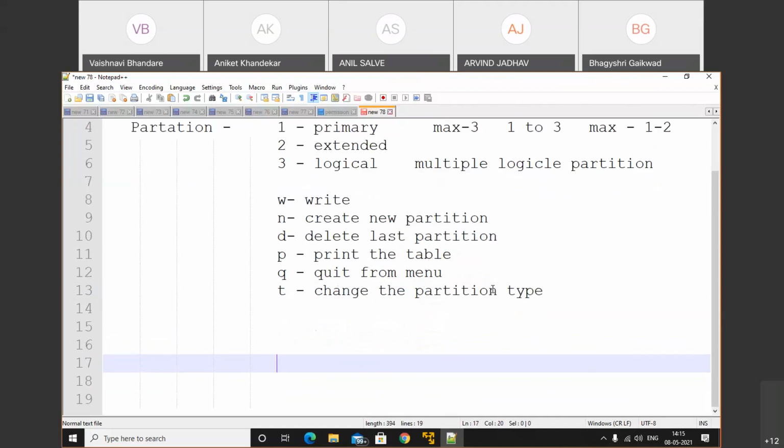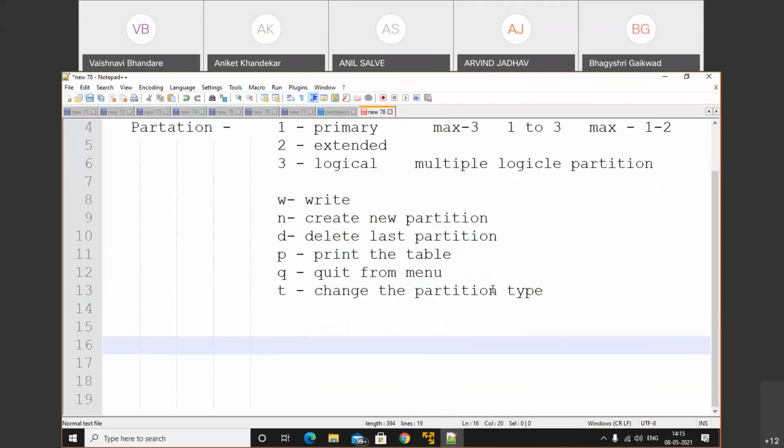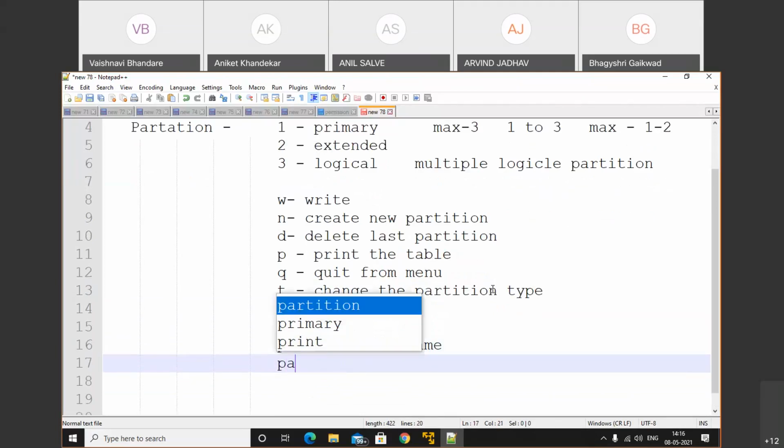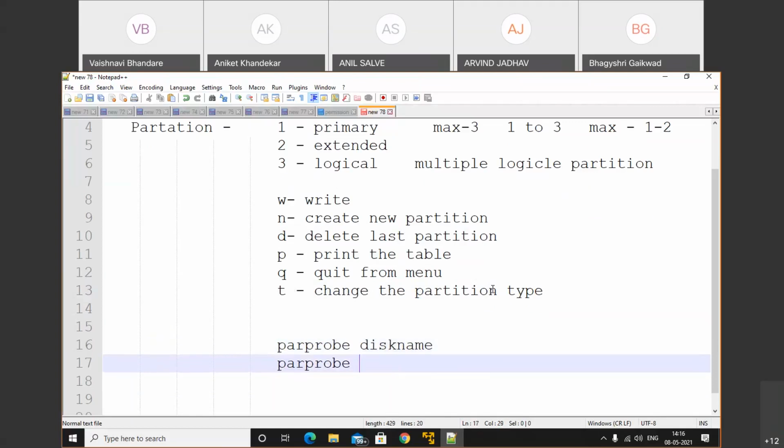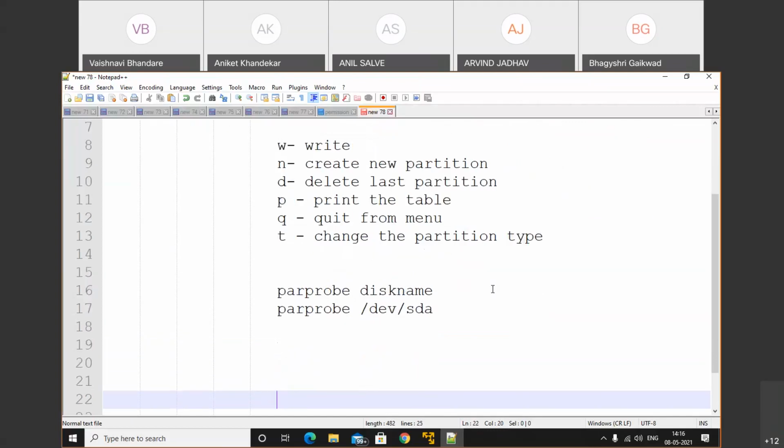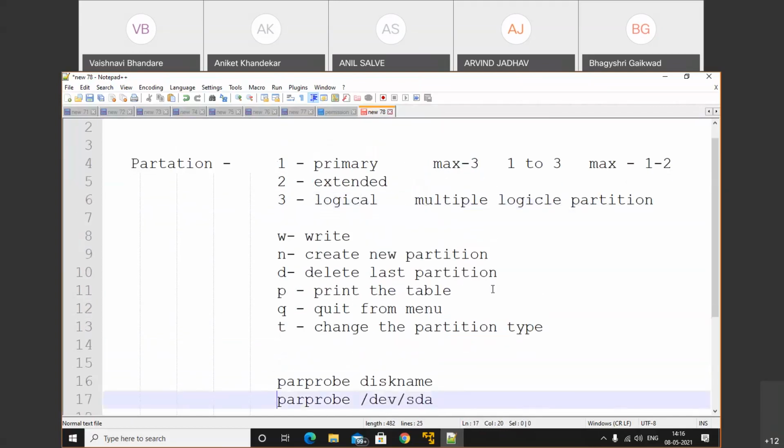Okay. After doing the operation, when we exit from the utility, we will use the partprobe command. Okay. So it will refresh that information. By using this command, we can save the changes. partprobe and the disk name. Okay. Like partprobe /dev/sda. We successfully created this partition by using these things.